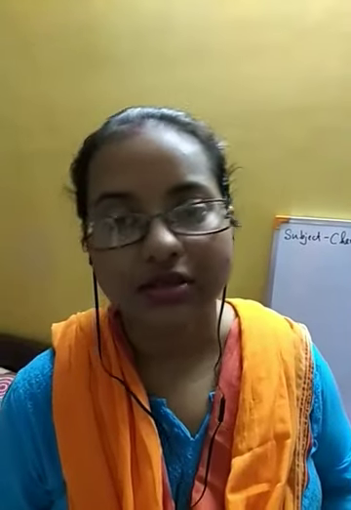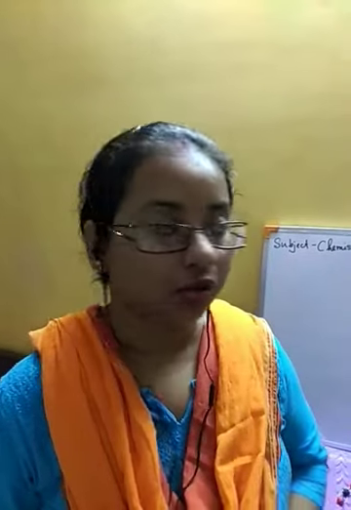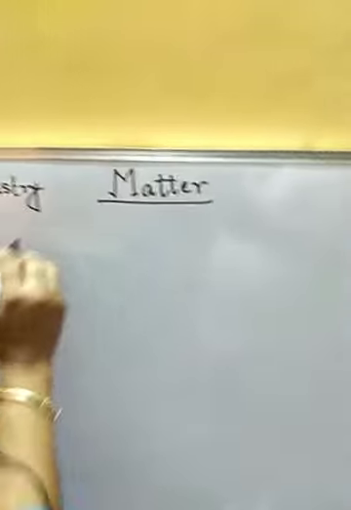Today we are going to recapitulate some topics from matter. First of all, we will be discussing atom and molecule. So, what is atom? We know matter is matter.